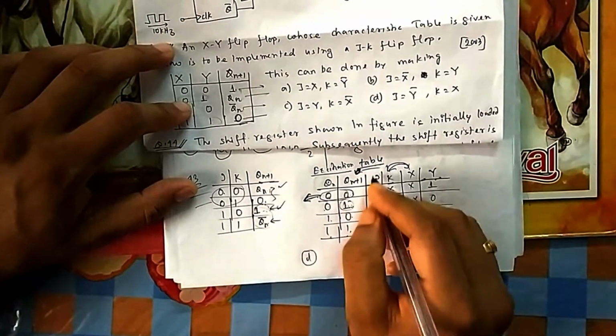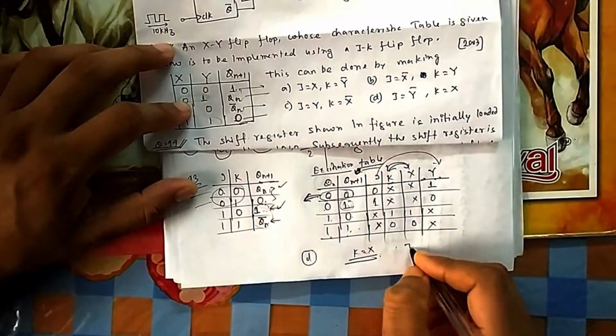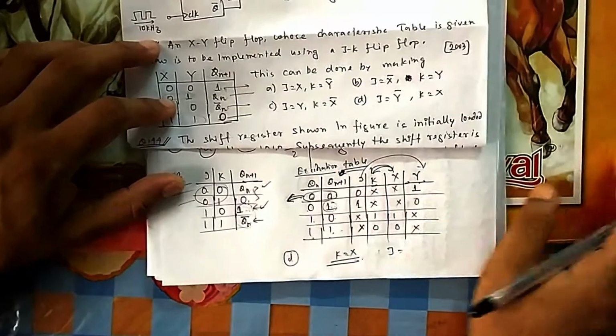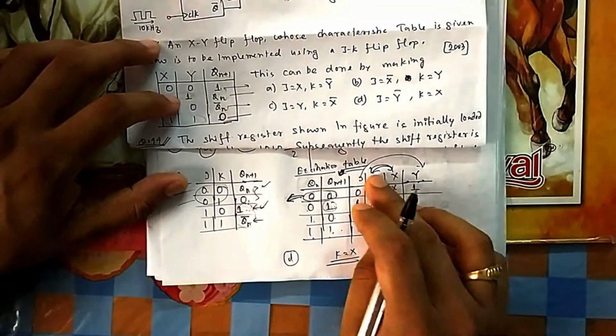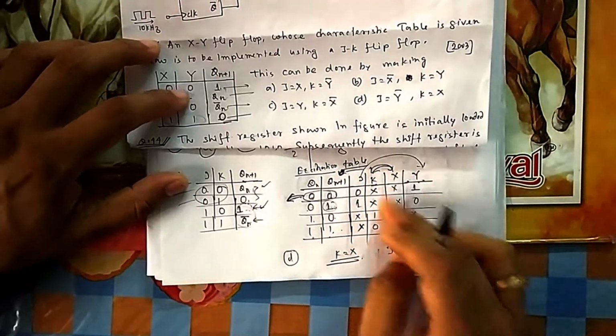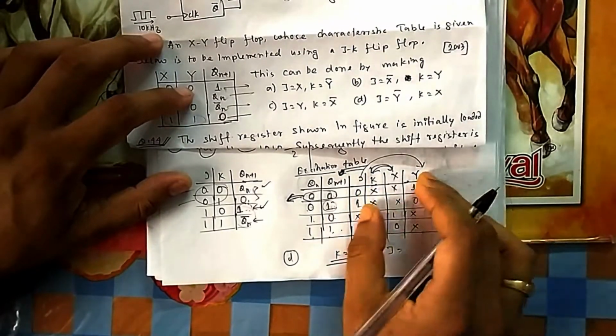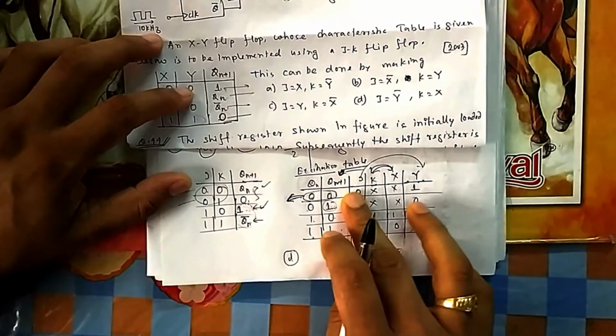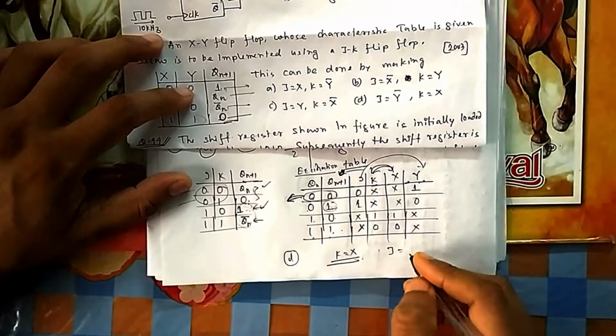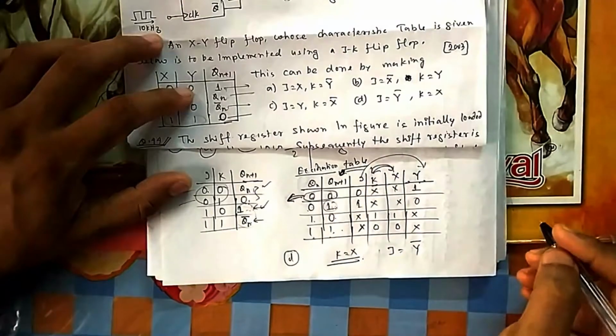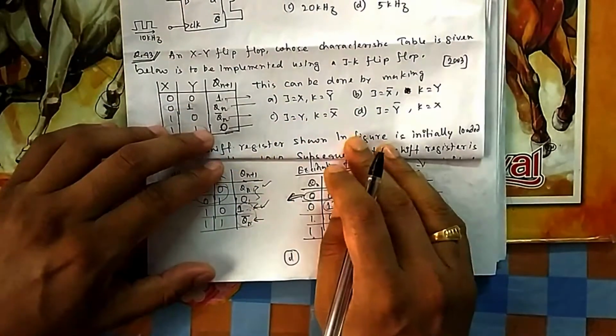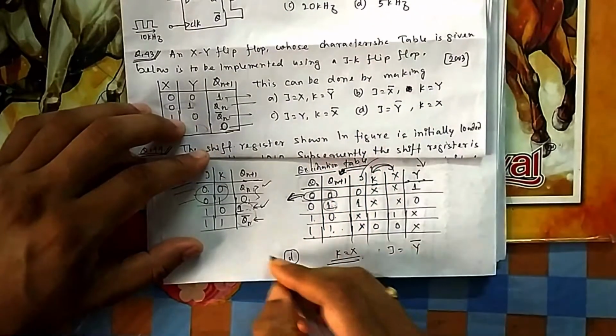Or you can check this one also. What should be j? You check which one is matching which one. K, check with both which one is matching. So you see k and x is exactly matching, so you write k. And j and y are just complementary. This is xx, this is complementary, you say 0 1 1 0. So j will be y bar, k should be x. That is your option D.